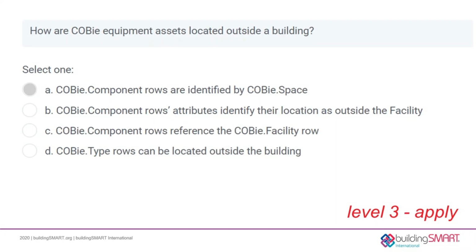At Bloom's third level, the candidate should be able to choose, demonstrate, and perform some specific actions required to implement COBie on a project. Here's an example of a multiple choice question that has one correct answer. At this level, if the candidate doesn't know an answer, they may need to use the process of elimination to throw out answers that are clearly wrong.